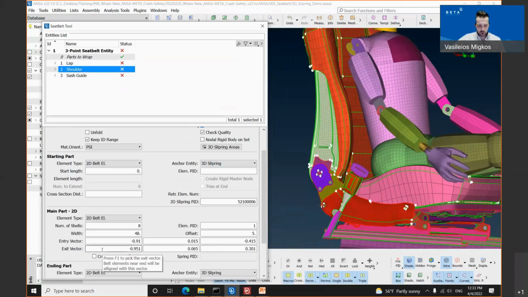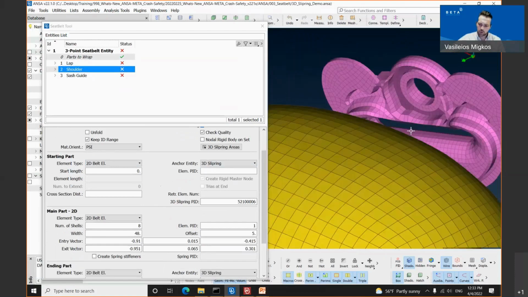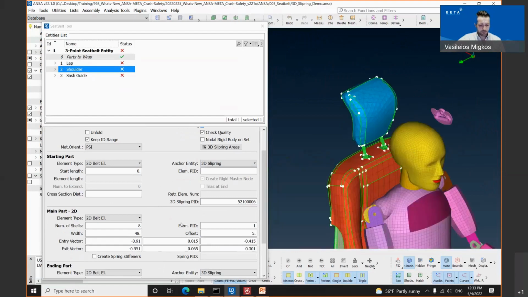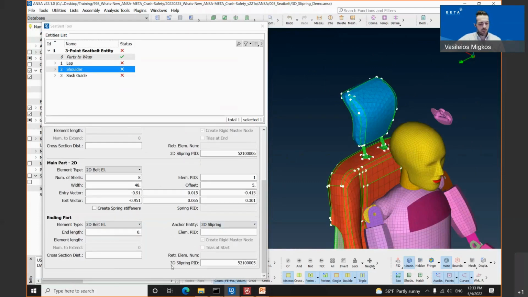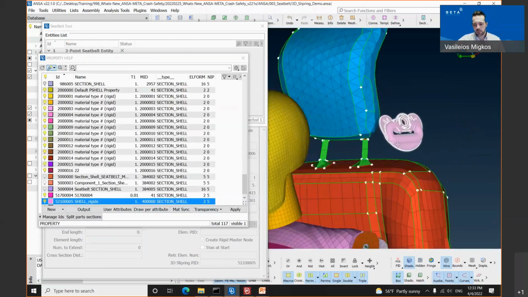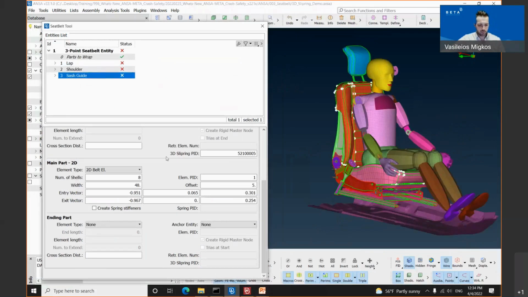The exit vector for the shoulder component is where I have selected two nodes on the D-ring, the first one and the second one in the same direction. Moving on to the ending part, we have selected the element type 2D belt as well as the ensure entity. And at that point, for the shoulder component, the 3D slip ring PID on the bottom of our seatbelt tool has been selected. I'm clicking now the question mark. We have selected, in our example, the D-ring. I'm confirming with the middle mouse button, and we are able to proceed to the chassis guide component.